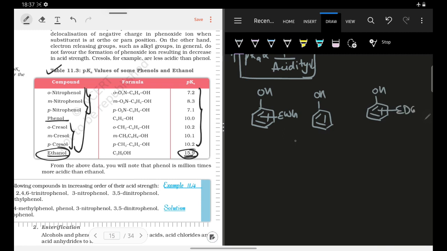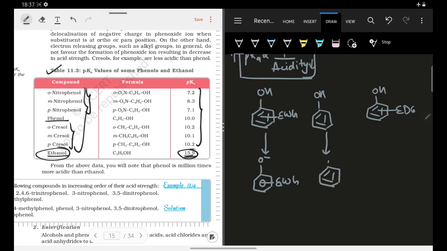Okay. So now just understand what will happen, right. I have already told you that whether a particular species will be acidic or not will depend upon the stability of its conjugate base. Okay. So if I make the conjugate base of this species, what will be the conjugate base? There will be some electron withdrawing group attached to it, and this will be the phenoxide ion.